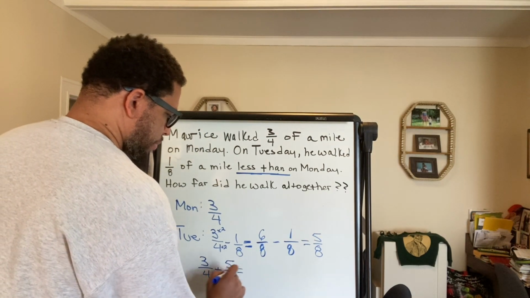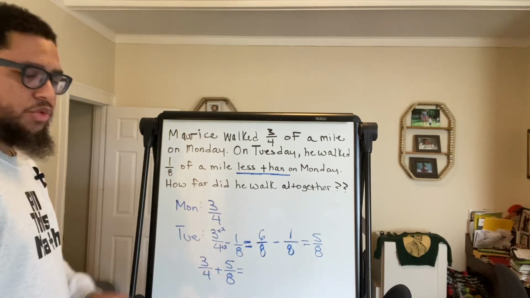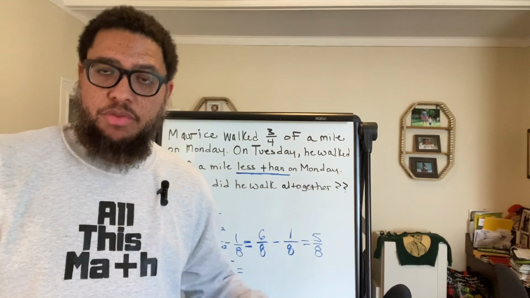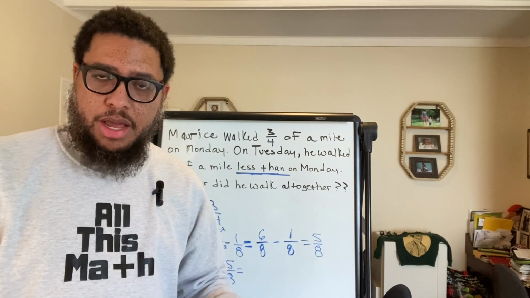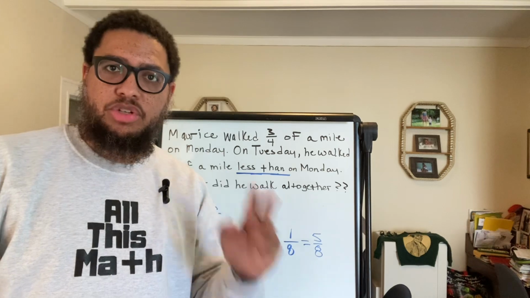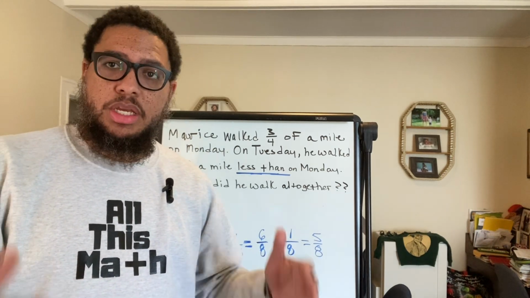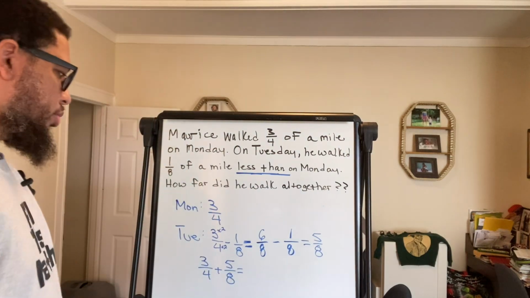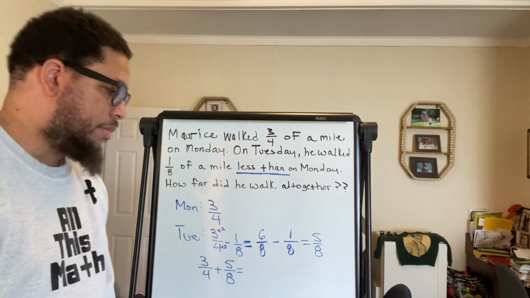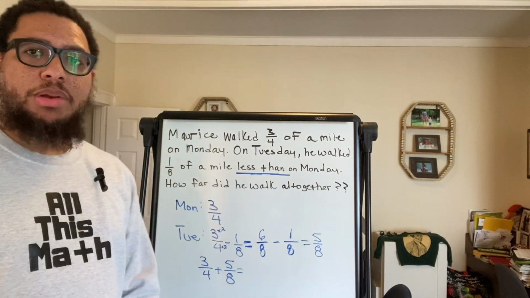Now, once again, we don't have common denominators. If we want to divide, we don't need a common denominator. If we want to multiply, we don't need a common denominator. But if you ever want to add or subtract, you need a common denominator. All right. So now what's our common denominator? What's the smallest number that 4 and 8 multiply into?